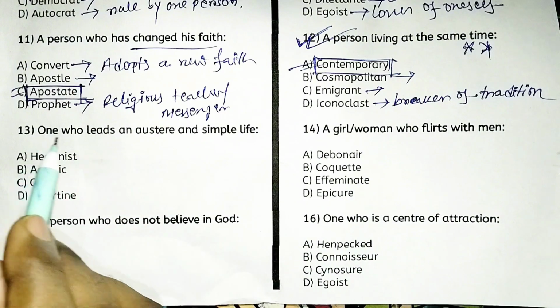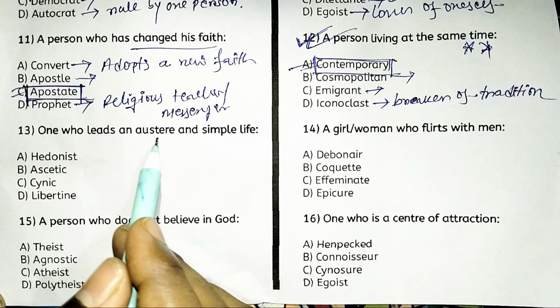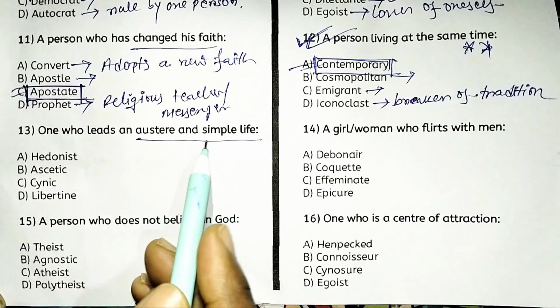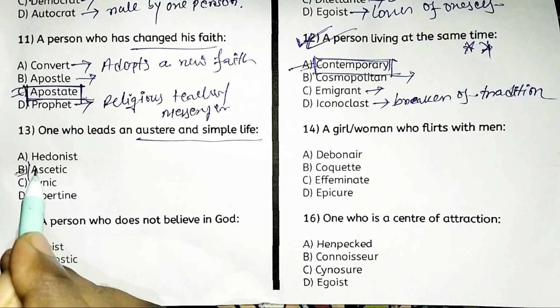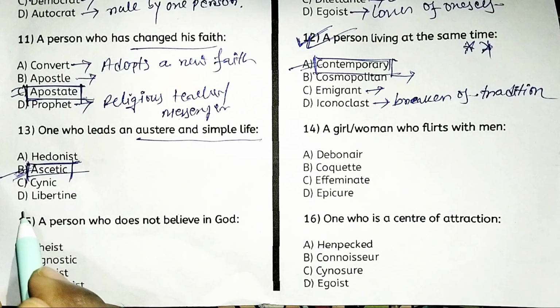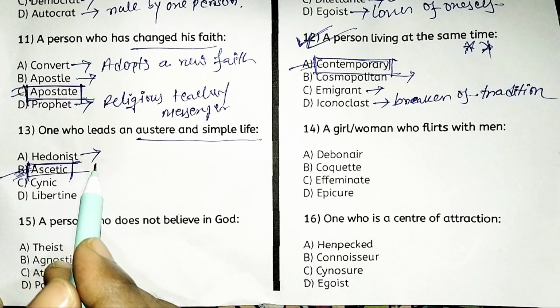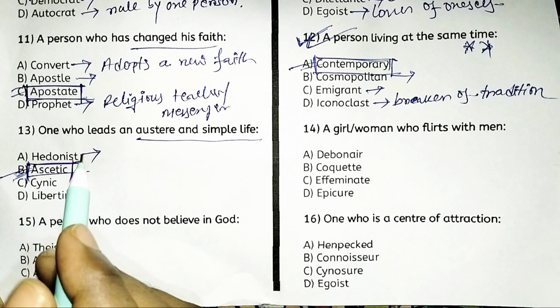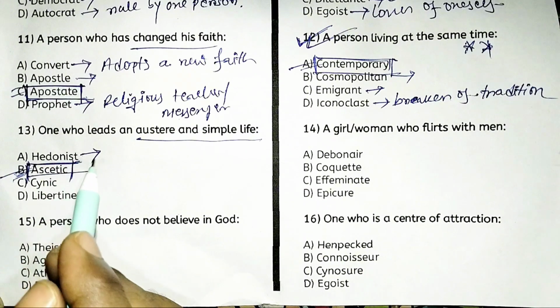Next, one who leads an austere and simple life. So austere and simple life means ascetic. So option B is the right answer. Look at the other options. Hedonist suggests someone who seeks pleasure as life's main goal.